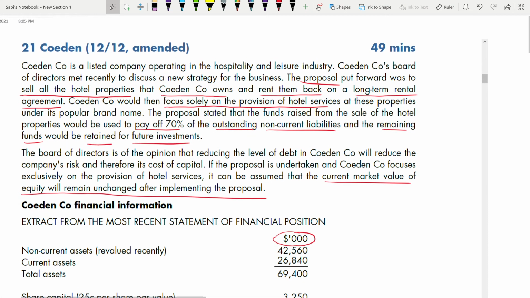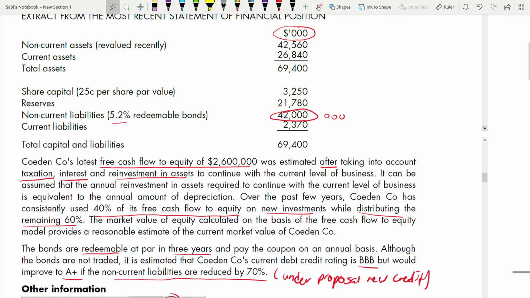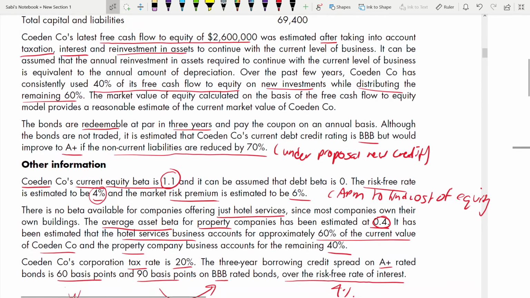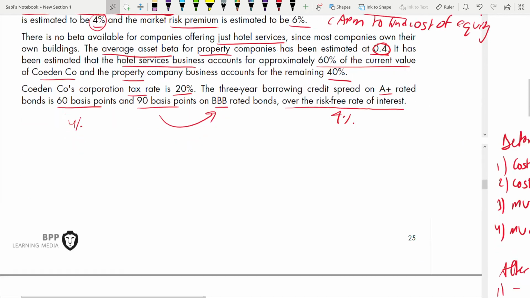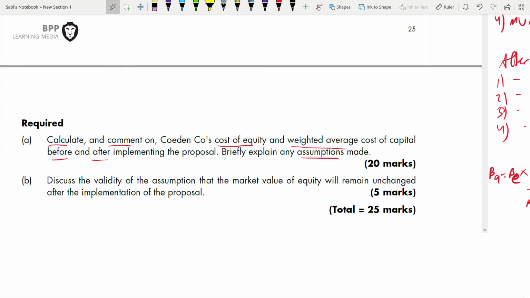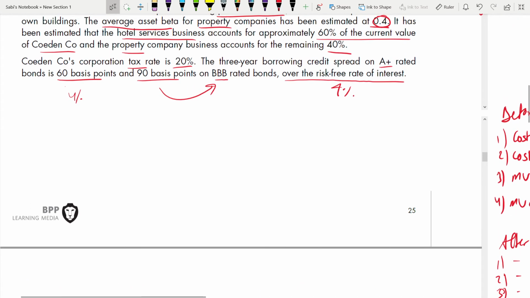So I'm also searching for that line. Part B is also very linked to A, but we'll come to that.